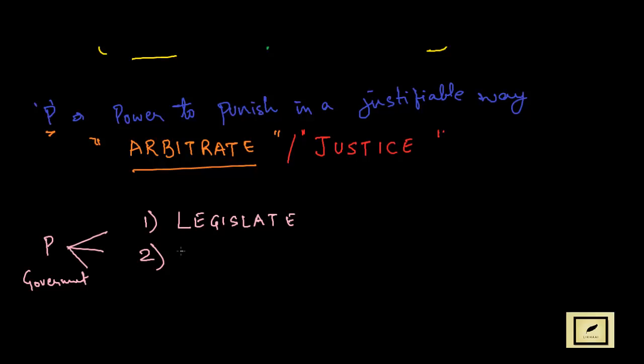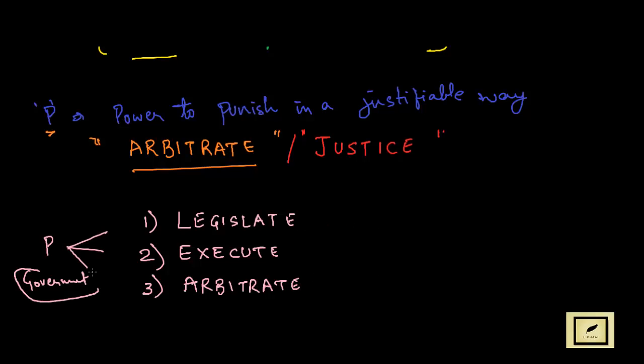Number two, to execute the laws that he has made. And number three, to arbitrate.